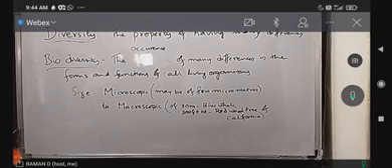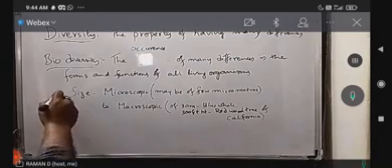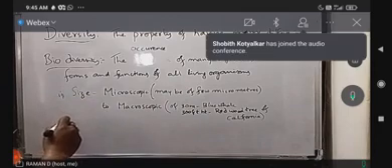These are the broad three categories, and other categories we will discuss slowly. Okay, right? So this is size wise, and appearance.